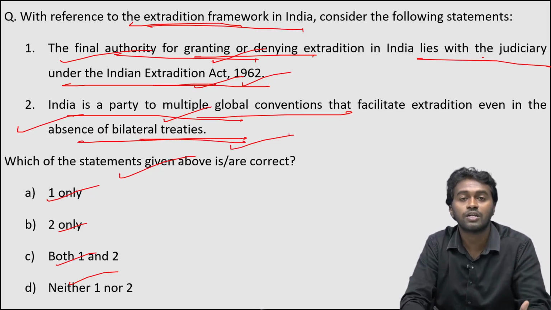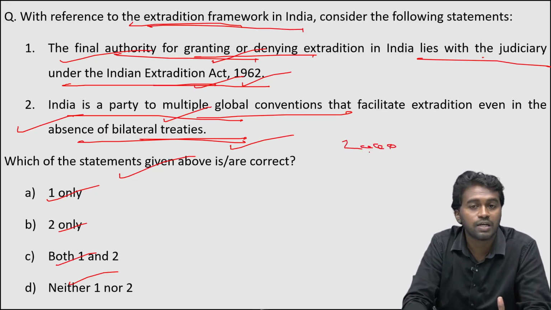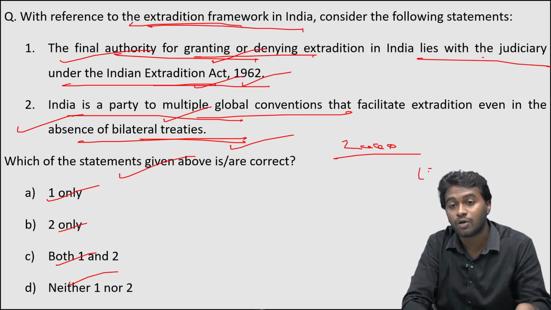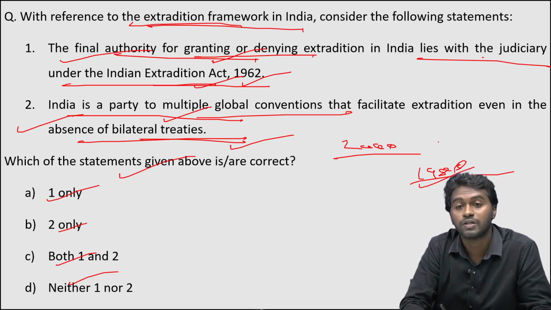For example, the United Nations Convention against Transnational Organized Crime, and this convention was held in 2000. And then we have the Convention against Narcotic Drugs, and that was in the year 1988. And then we have the United Nations Convention against Corruption, and that was in the year 2003.